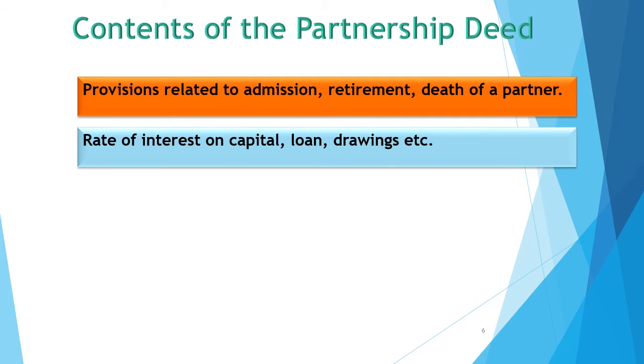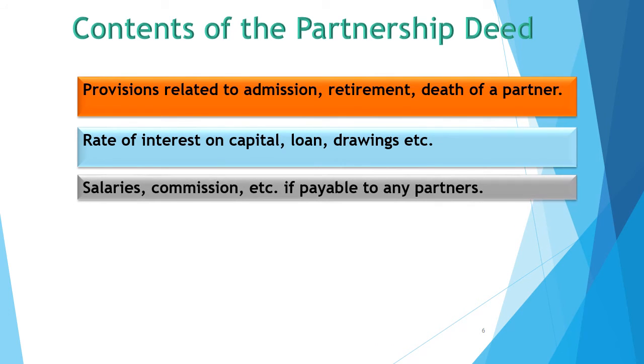Okay. On the other hand, sometimes partners withdraw some amount from the partnership firm, then it will be treated as drawing. Then the partner has to pay some amount of interest on that drawing. Then this interest on capital or loan or interest on drawings, this interest rate will be clearly mentioned in that partnership deed.